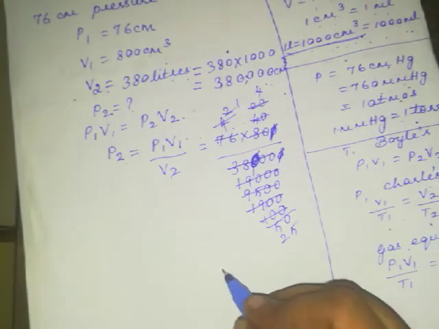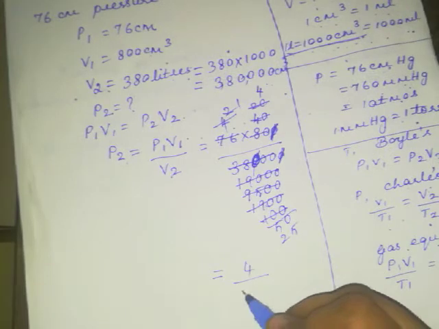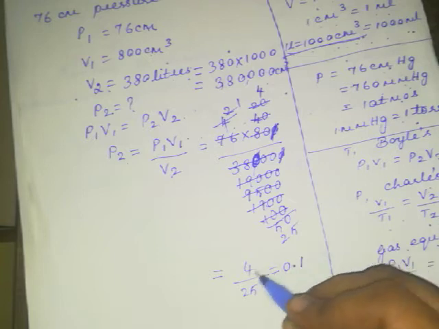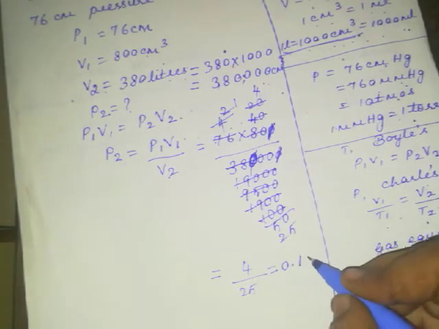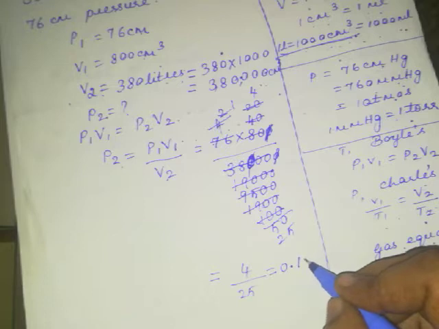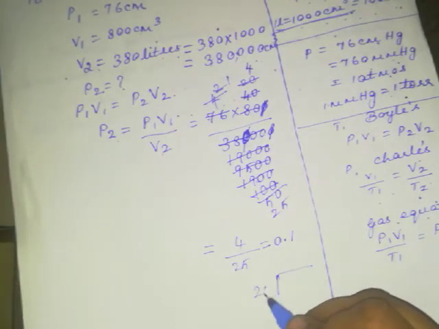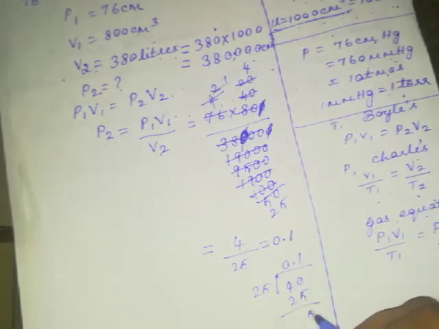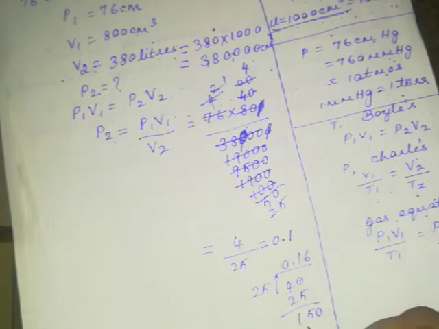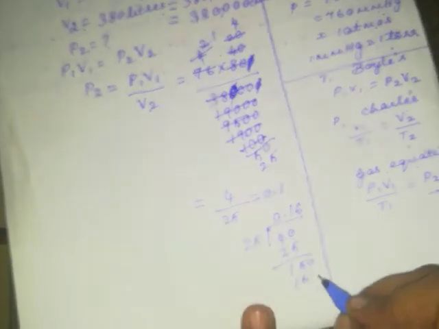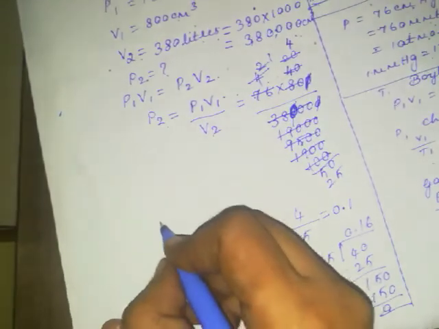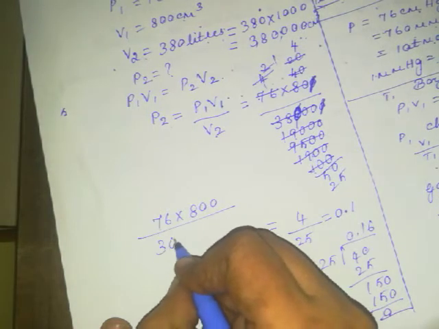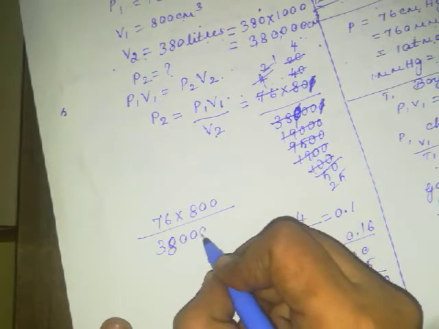So more or less you will get the value as 4 by 25. Then when you divide it by 25, you get 0.0125, here it's 5, 150, so it will go 6 times, so you get 150. So directly you would have done the calculation like 76 into 800 by 3,80,000, that is 3,80,000.